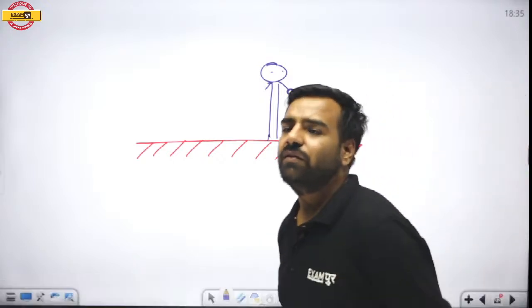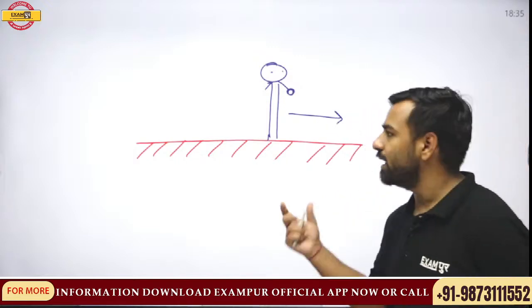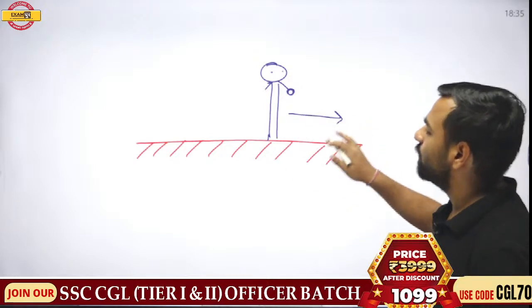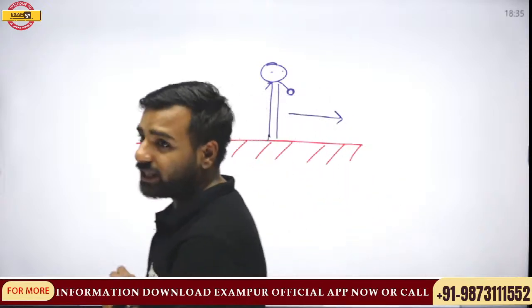Hello Braj, how are you? Good evening. So Braj, I have asked the question. I guess you might have missed this. There's a person with a stone in his hand, and I'm asking, he needs to move forward, and this surface is frictionless. So how can he move? Can you give me this answer?